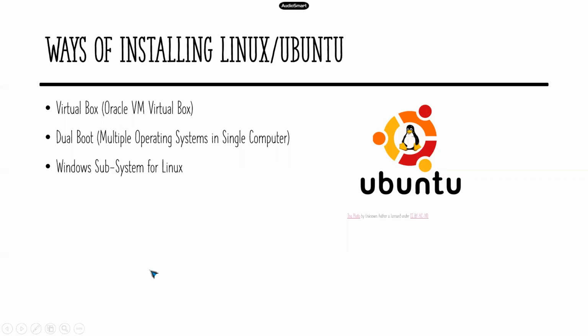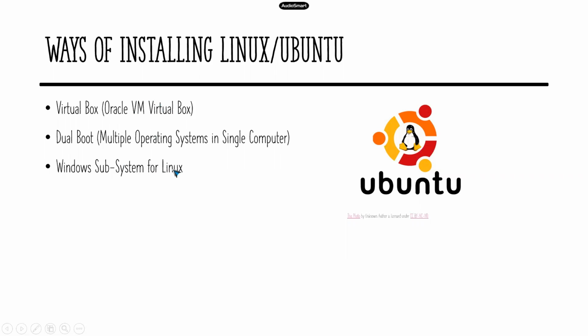And just to summarize once again, if you are having Windows 10, go with this Windows subsystem. Otherwise you go with VirtualBox. And if you are very much interested in Linux, Ubuntu, and you want to explore more and learn more, you can go to the dual boot, but it will consume a lot of time. Sometimes, if it does not work, you may need to spend 2-3 days also. But this Windows subsystem takes hardly half an hour to 1 hour. This VirtualBox takes 1 to 2 hours, because you need to download the ISO image. That is the big thing here. That is the major thing here.